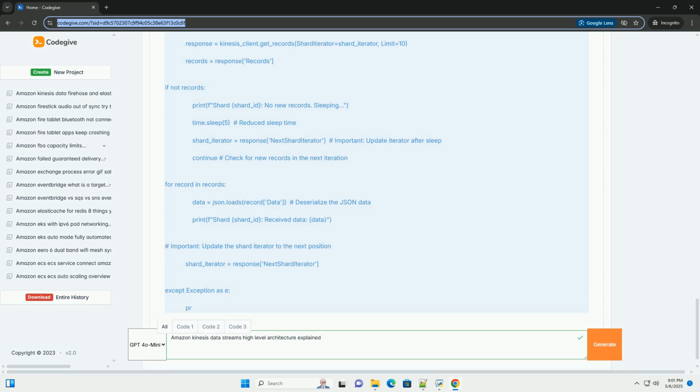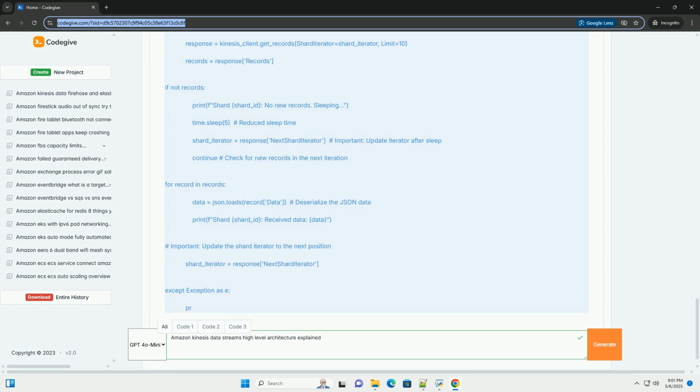4. Consumers: retrieve data from the Kinesis data stream and process it. Different consumer types exist. Kinesis Client Library, KCL: a Java-based library that simplifies building robust and scalable consumers. It handles shard discovery, checkpointing, and load balancing across multiple consumer instances. Kinesis Data Streams API, direct integration: consumers can directly interact with the Kinesis Data Streams API to retrieve data. This approach requires more manual management of shards and checkpointing.